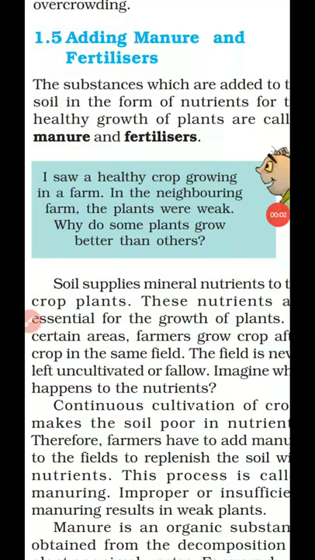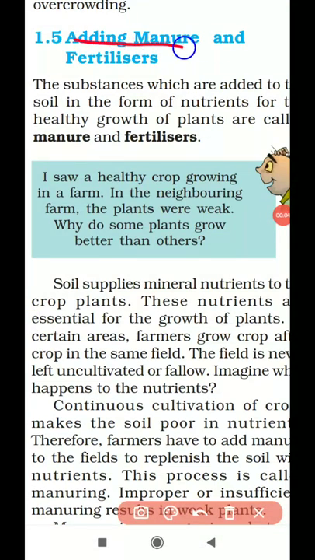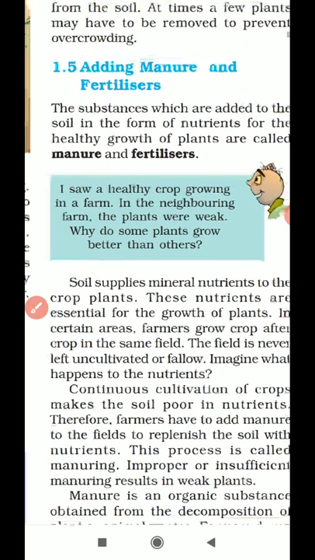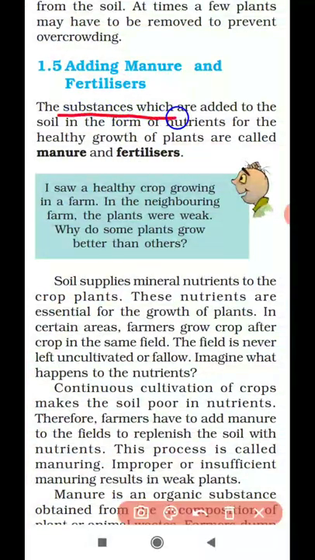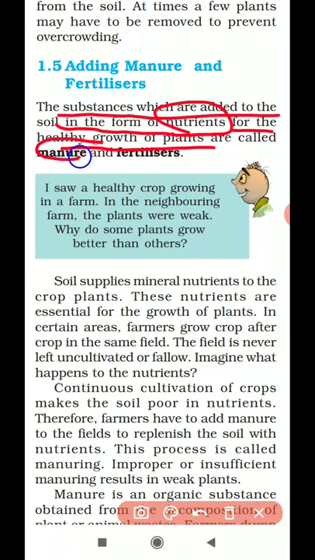Now we are going to learn about the third agricultural practice, that is adding manure and fertilizers. What do manure or fertilizers mean? They are the substances which are added to the soil in the form of nutrients for the healthy growth of plants.